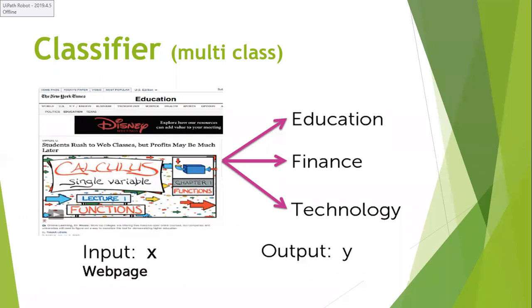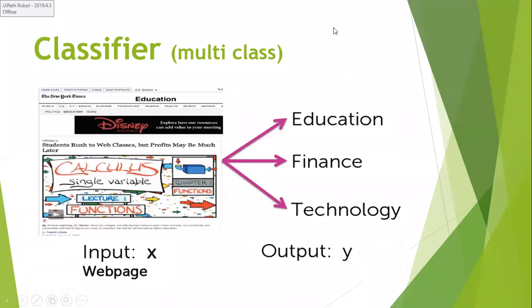So the text documents are sticking to a particular label, but not just 2 labels. Based on the nature of the text, it will give the particular label. That label number may be more than 2. That kind of classifier we call a multi-class classifier.